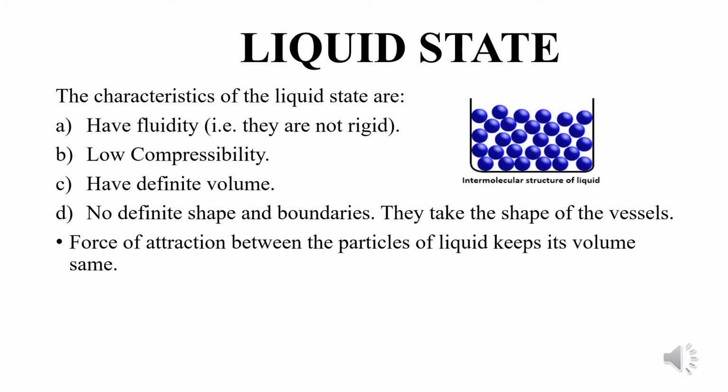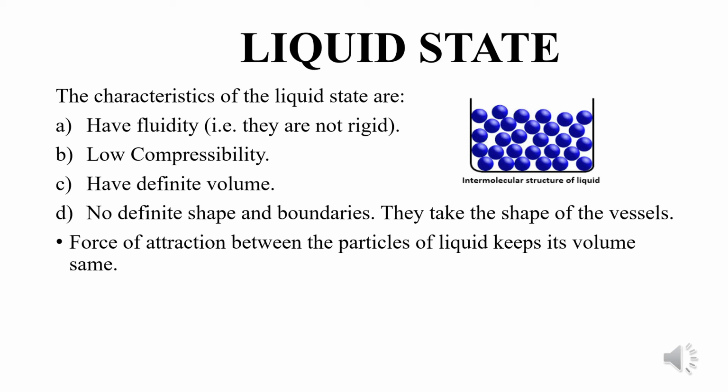Now let's begin with the liquid state. We have observed that in the case of the liquid state, the particles have fluidity. Let us pick an example of a liquid, say water or milk or cold drink or cooking oil, anything we can take in the liquid state.